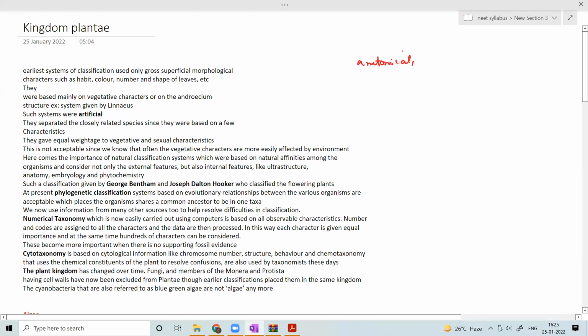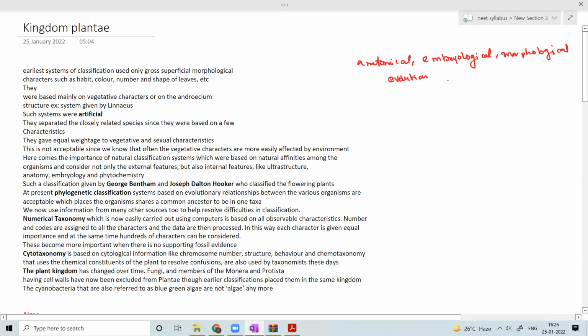Anatomical, embryological, again morphological, all these features. Developmental, embryological and evolutionary characters.